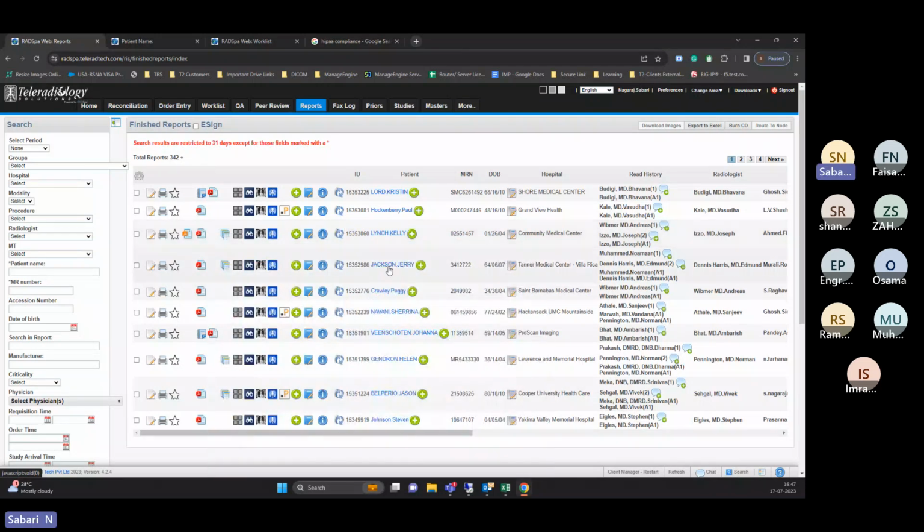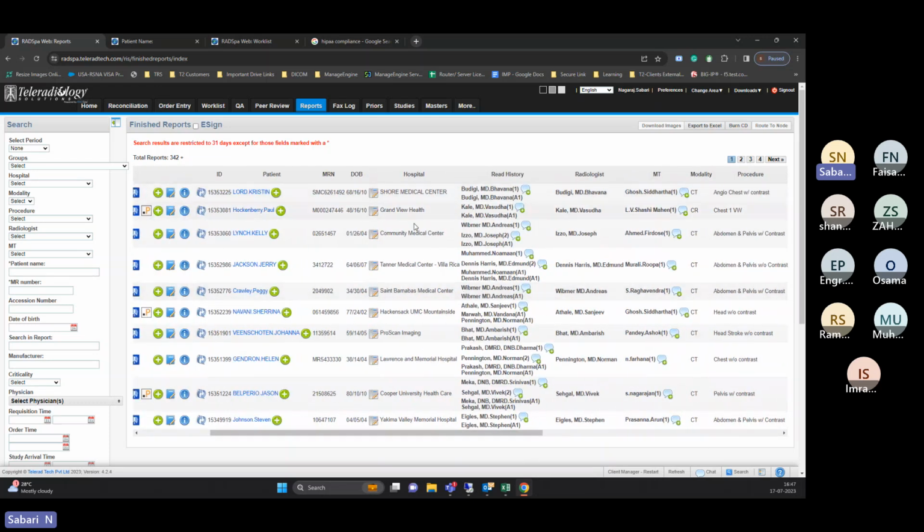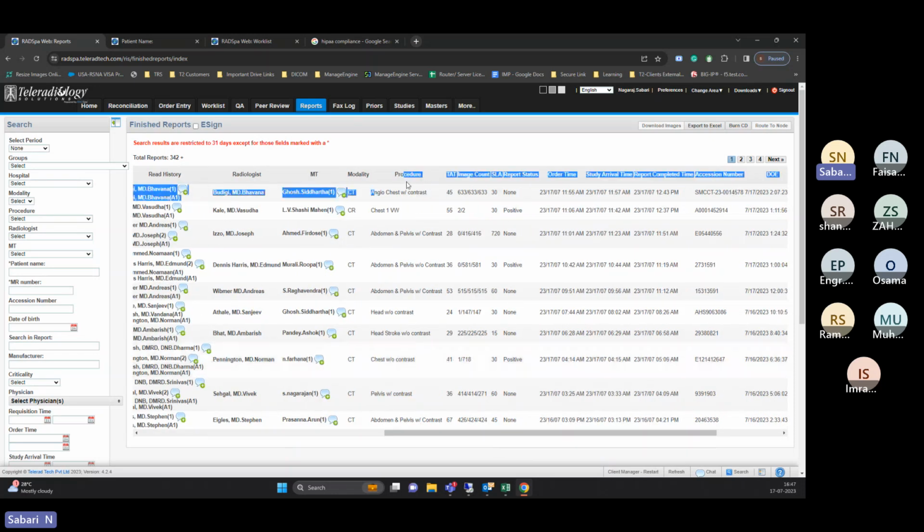So that is addendum options. The rest is all related to the patient demographic details: patient name, which hospital, which doctors did the reports, what type of modalities, what is the procedure, and within how much time we completed the report. So this is the duration. Within 45 minutes we have done this report.